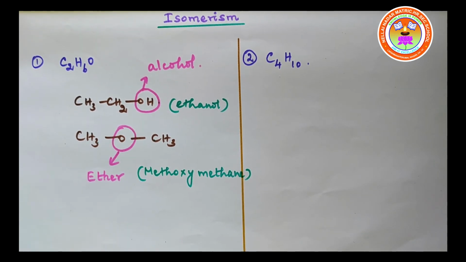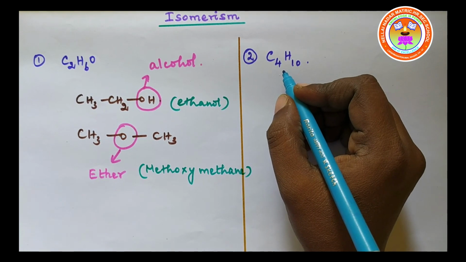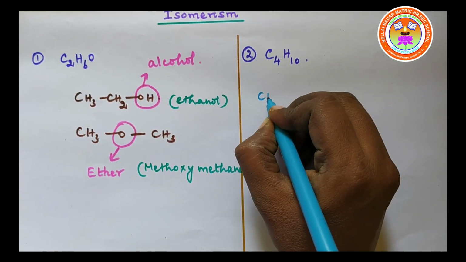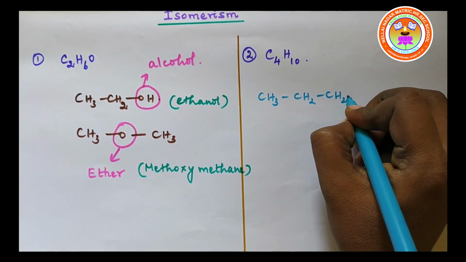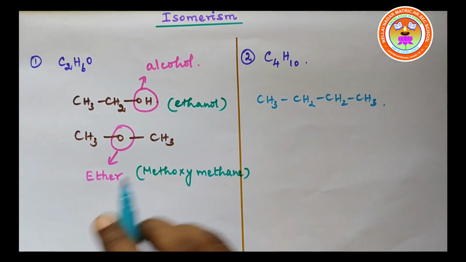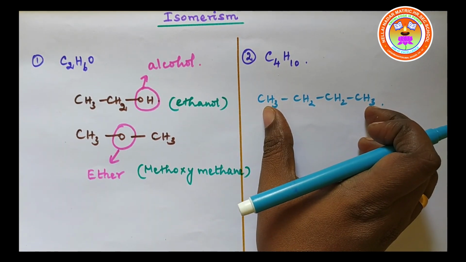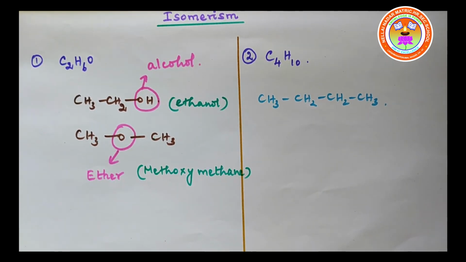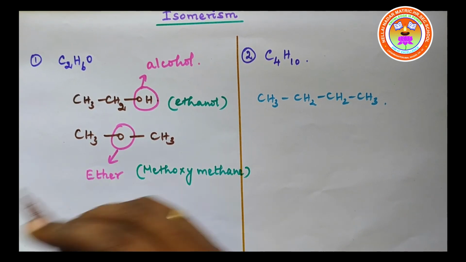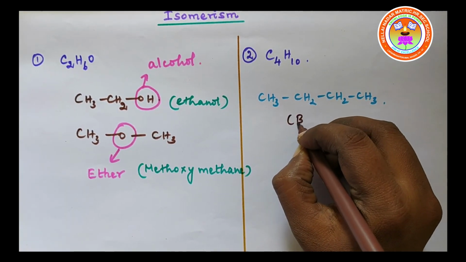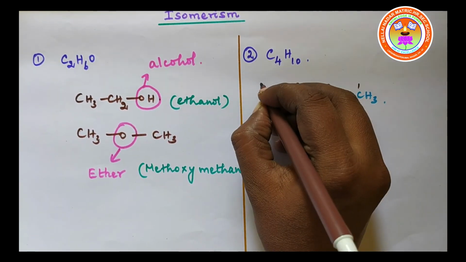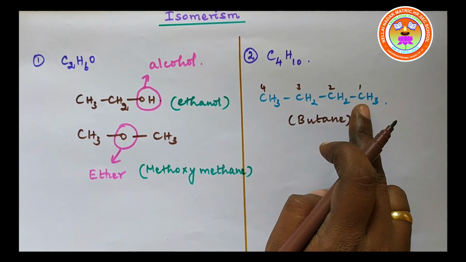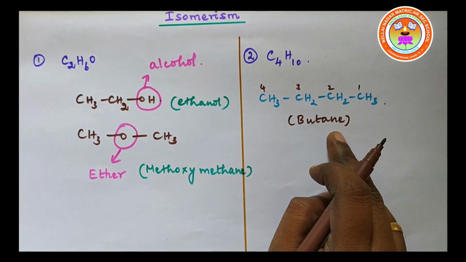Similarly, in the case of the next molecular formula, C4H10, CH3CH2CH2CH3 is one of the isomers having this formula, and the name of this compound is butane. It has 4 carbon atoms, so the root word is but. Only single bonds are present, so it is butane.